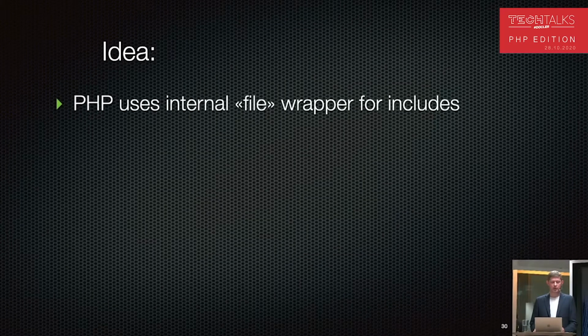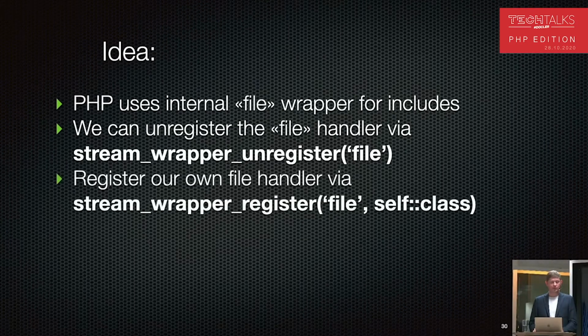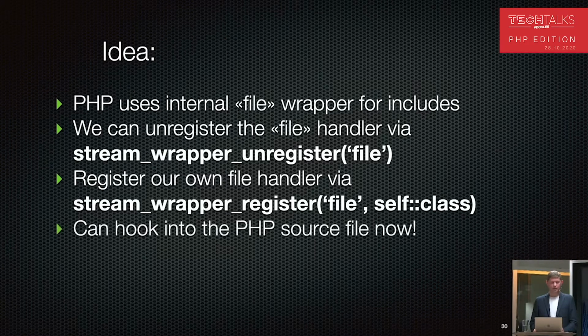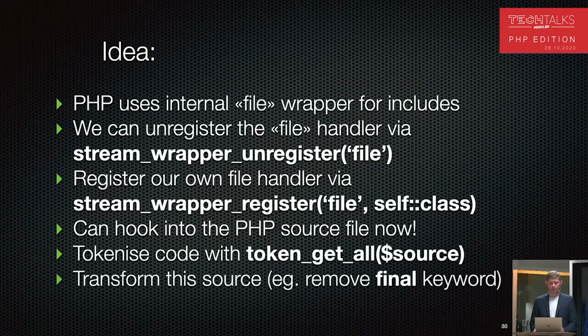In PHP, we have an internal handler called file. And we can unregister this stream handler with a stream wrapper and unregister file. After that, we can register our own file handler and create a class which will be responsible for transformation. And this class now can hook into existing PHP source and transform it on the fly by using token_get_all and AST modification.